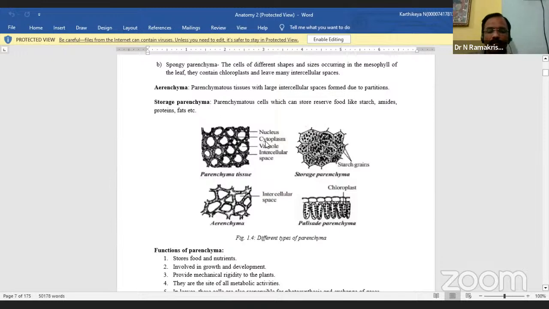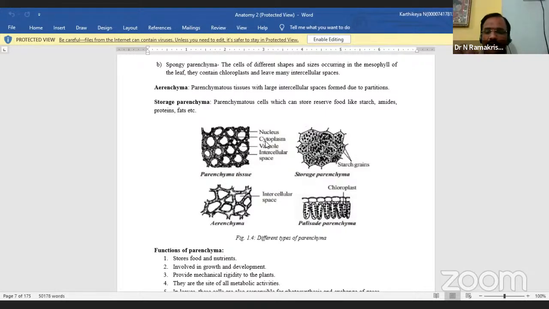These cells occur in the cortex and pith, pericycle of stems and roots, mesophyll of leaves, pulp of fruits, and endosperm of seeds. The parenchyma cells are also found in complex tissues like xylem and phloem.